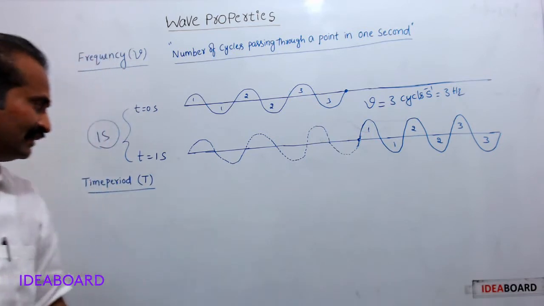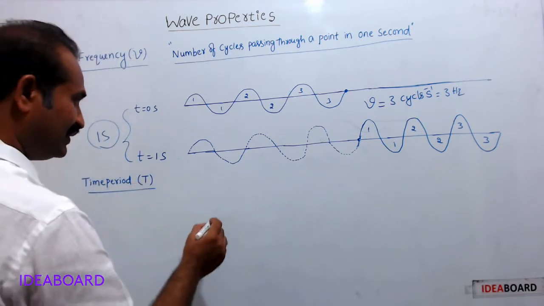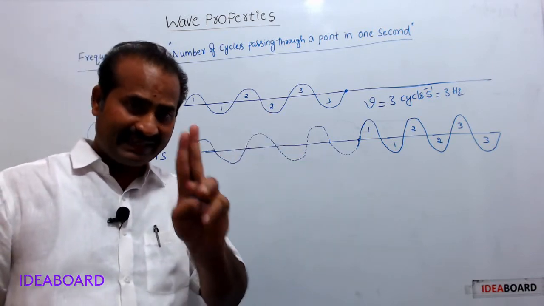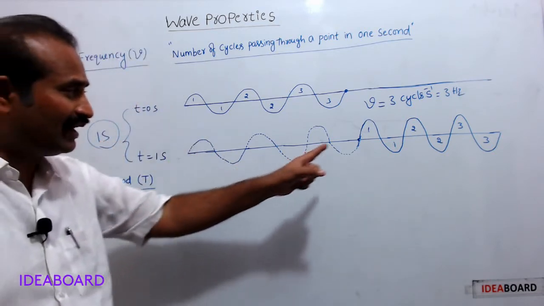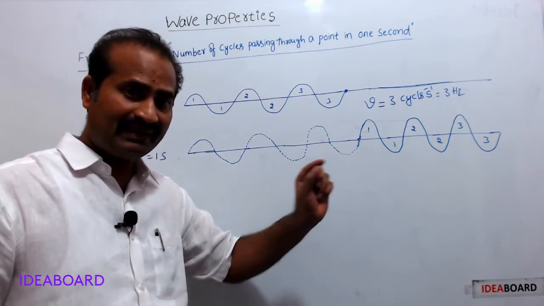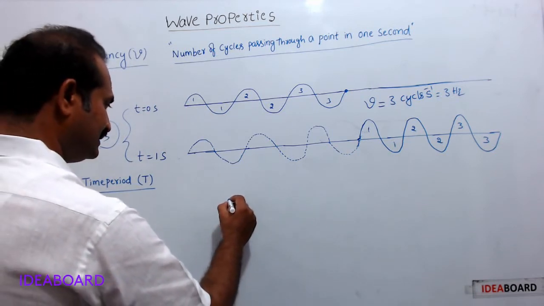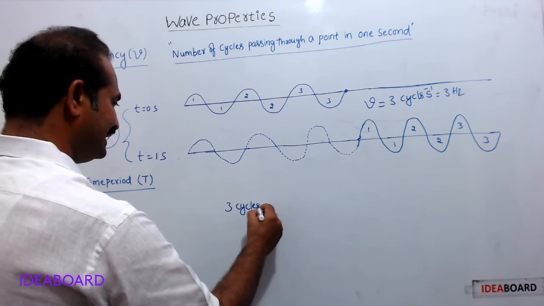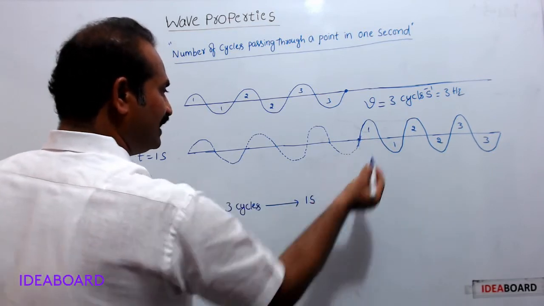Okay. Now time period. From this example, what is clear to us? 3 cycles take 1 second to pass through this point.